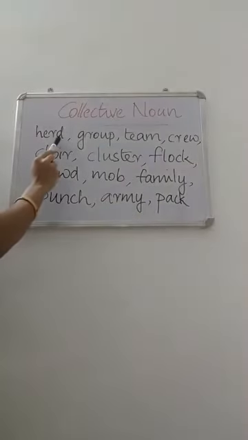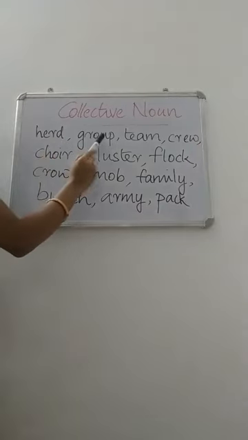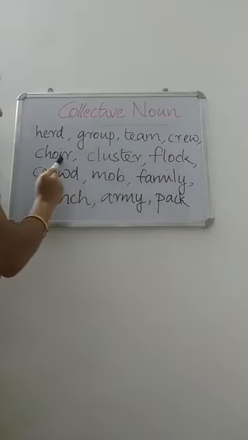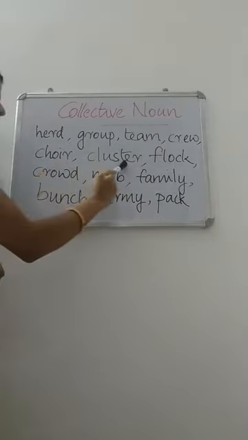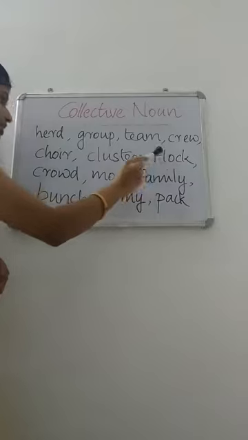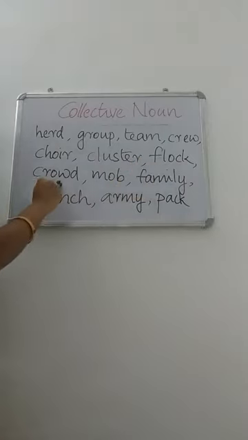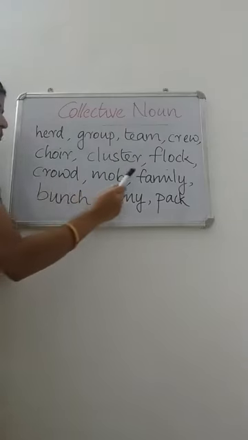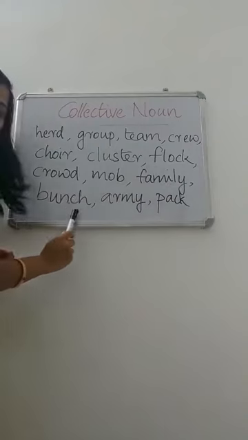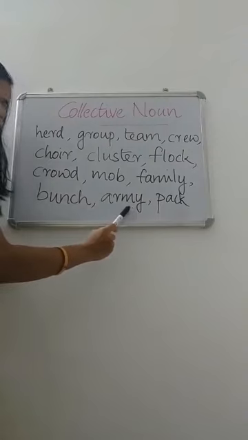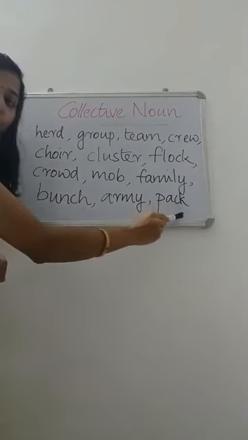For example, words like herd, herd of elephants, group, team of players, crew of sailors, choir of singers, cluster of spiders, flock of birds, crowd, mob, a collection of people are described as crowd, mob, then family, bunch of grapes, bunch of keys, army of ants, pack of wolves.